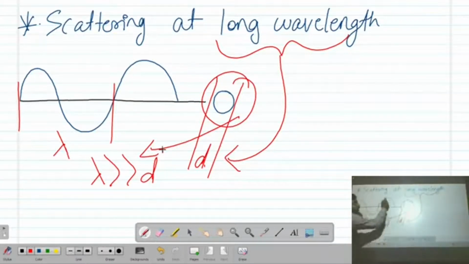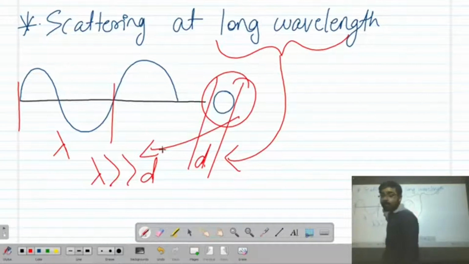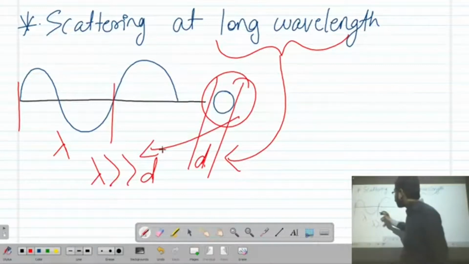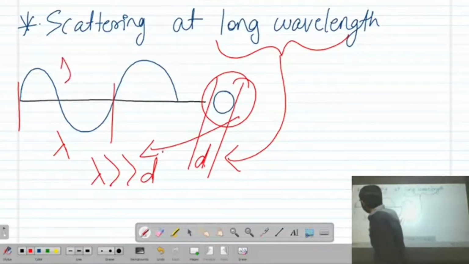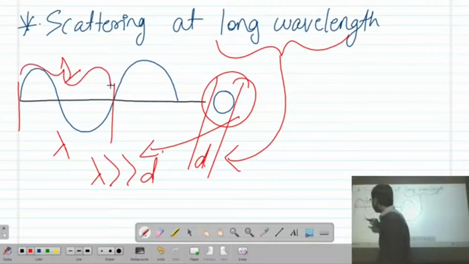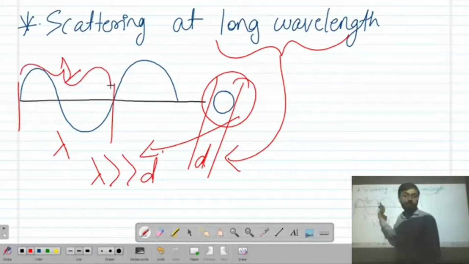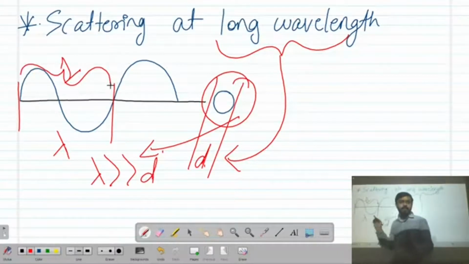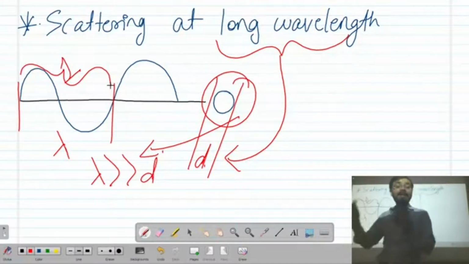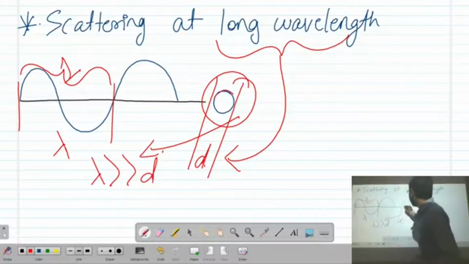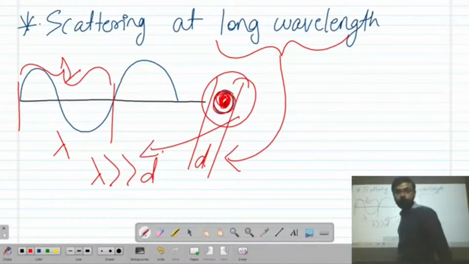If you have electromagnetic waves, and light is nothing but an electromagnetic wave, then the size of one wave, which is nothing but the wavelength, is higher than the size of this particle. Okay? We want to study this.